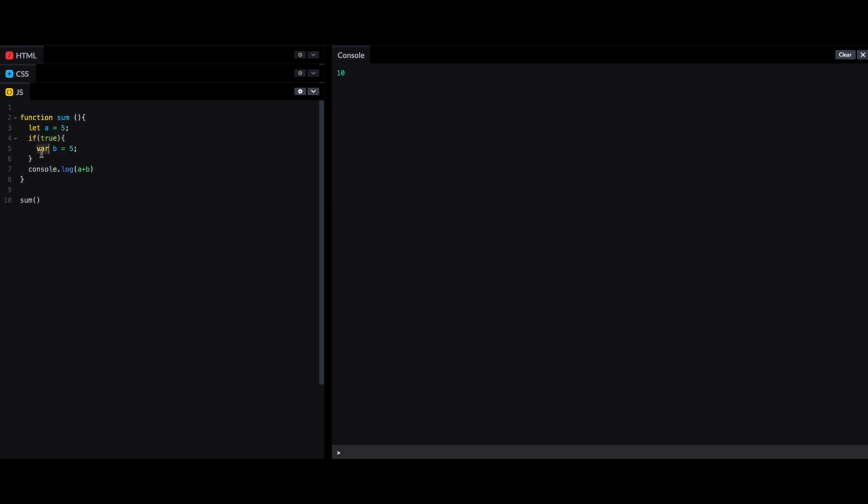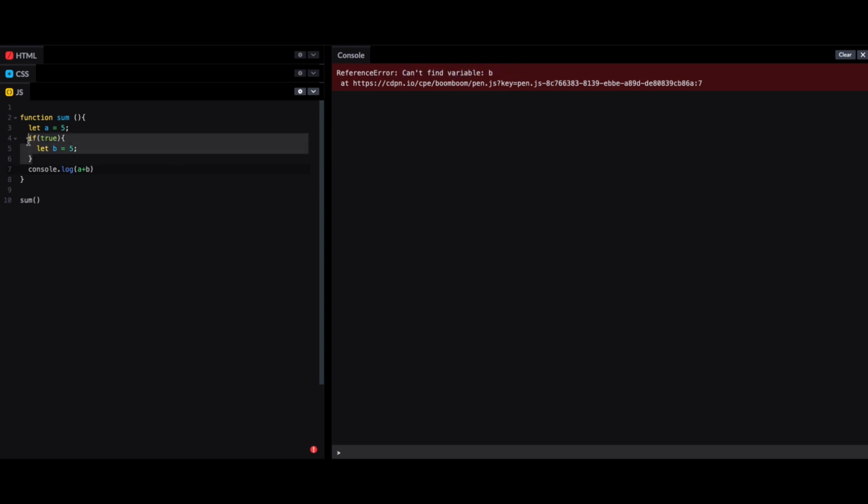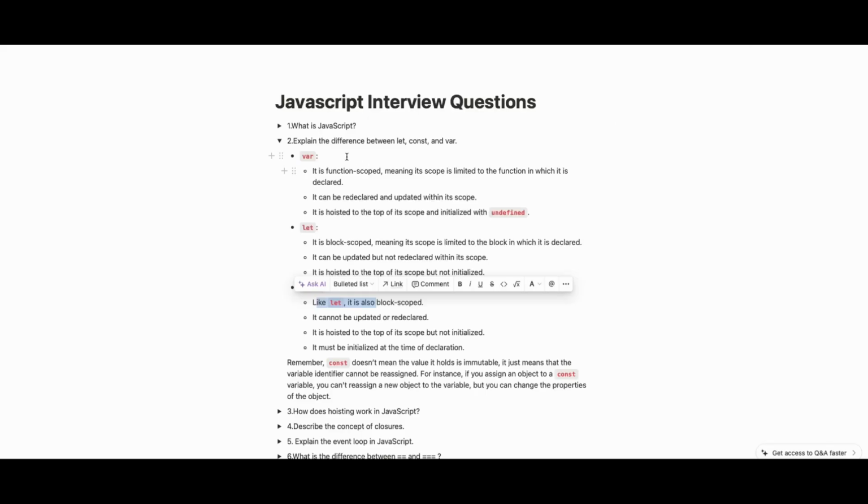So that's why it's called functional scope. Now let's say I change the var to let. I will clear the console and run it again. It says cannot find variable b. So as you see, let is a block scope. So that's why we are not able to access the variable b outside the block. Yeah, I think this gives a clear example of what functional scope and block scope are. Block scope, sorry, my pronunciation mistake.